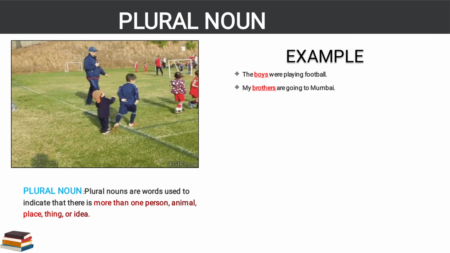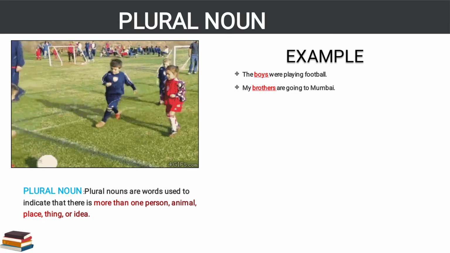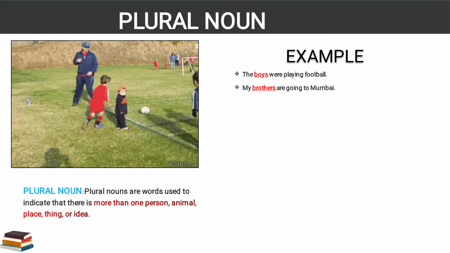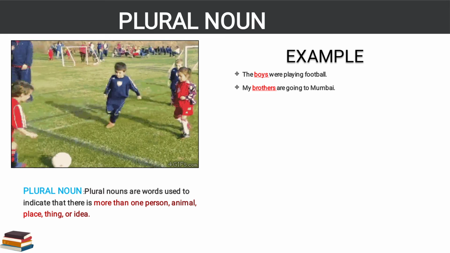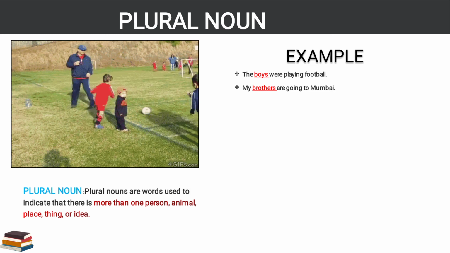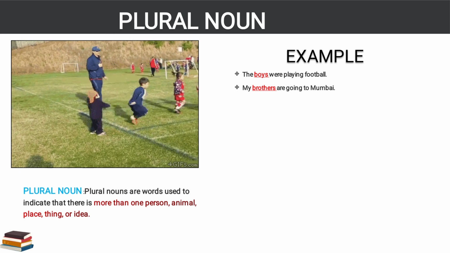Next we will see: my brothers are going to Mumbai. It can be more than two brothers also. So brothers are there, and that's why brothers comes in plural noun.